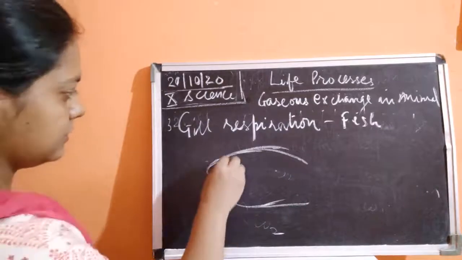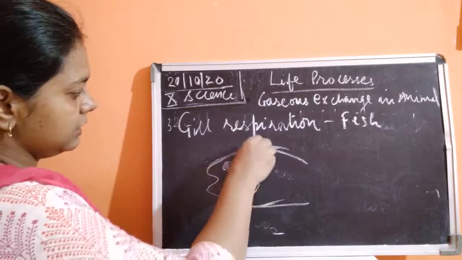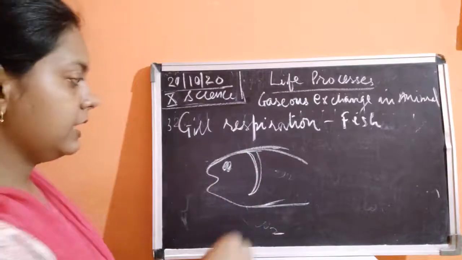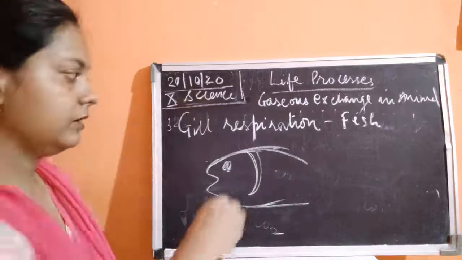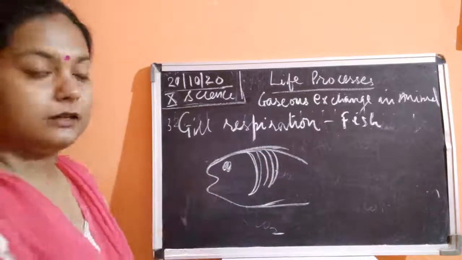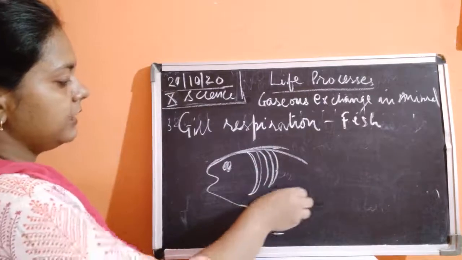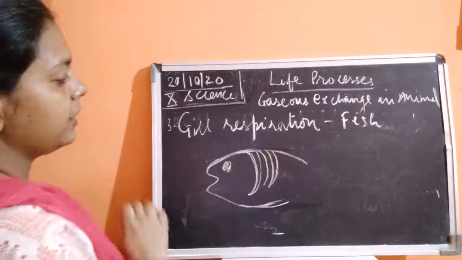this is the fish, and here the gill slit is present, and if you see inside, you will see these flap-like organs, flap-like places there. So what happens to it?